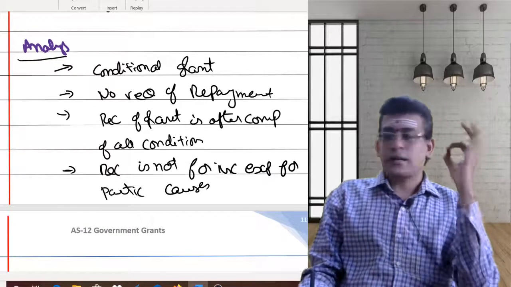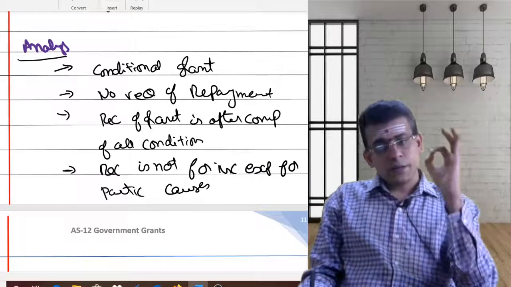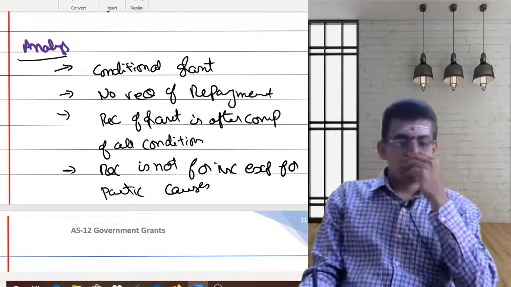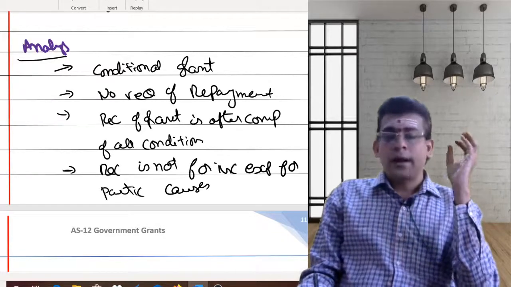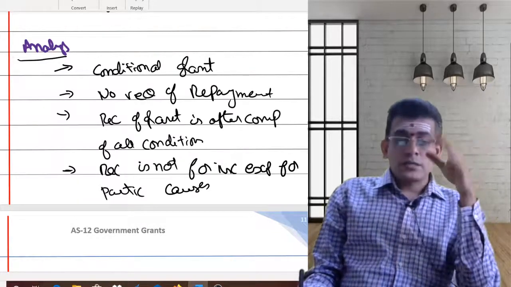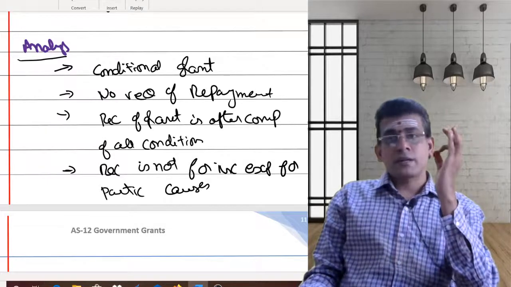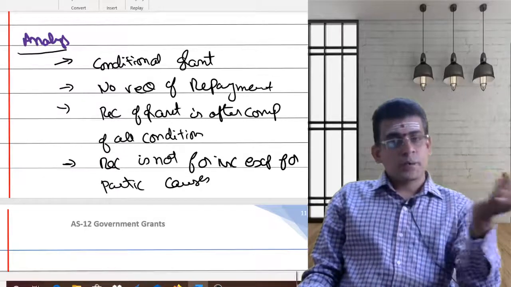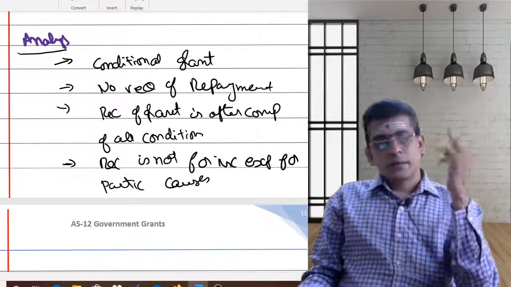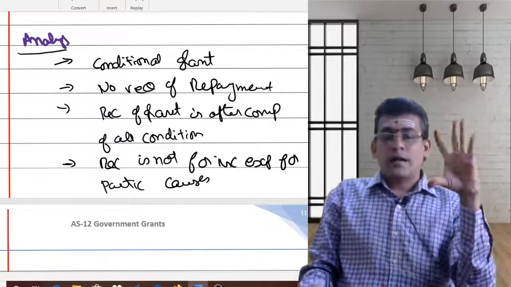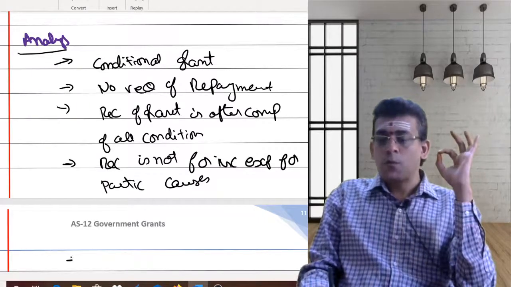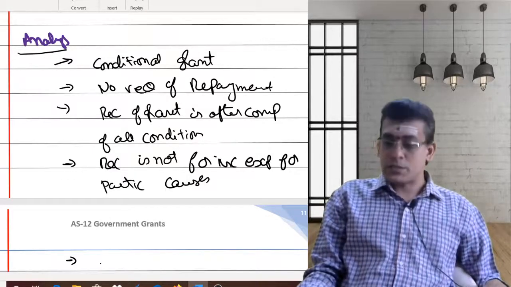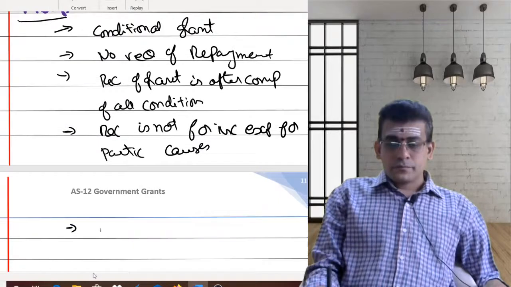So it is a conditional grant, you are getting this after complying with some conditions. You need not do any sort of repayment. You received this grant after complying with all the conditions, and you are not receiving this for incurring some sort of expenditure for a particular clause. So if the government is giving you for making purchase of something, for making payment of something, then ultimately you can consider this as a revenue. But all these conditions are not satisfied, and more appropriately, you cannot consider this as your revenue receipt.